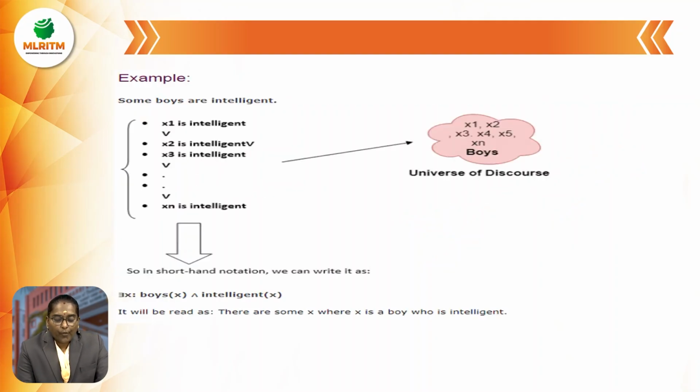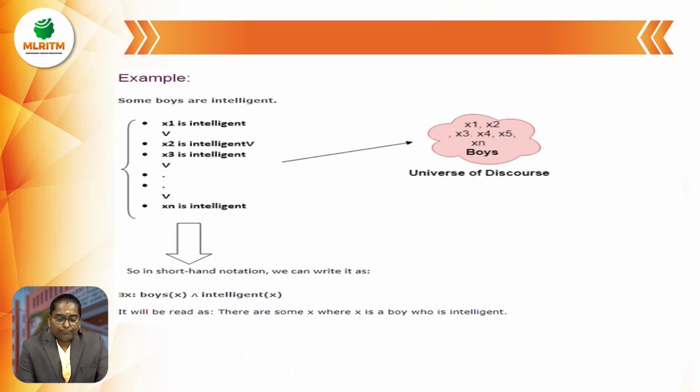Example, some boys are intelligent. For example, in a class, the total students are 60 members, but not all 60 members are intelligent. Only some members are intelligent. That type of condition is applicable for existential quantifiers.